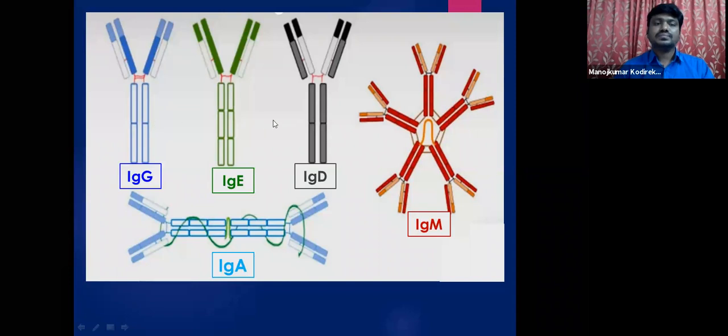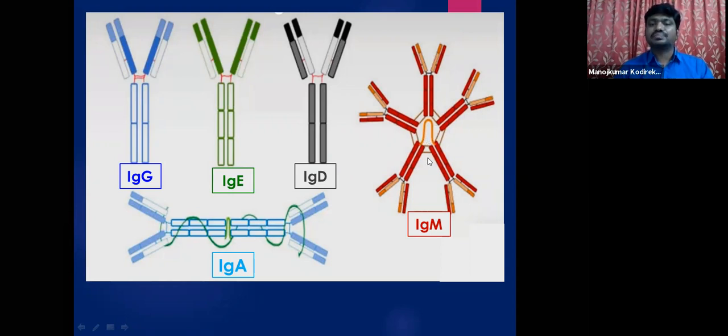These heavy chains are connected by disulfide bonds. See here the red color lines: these red color lines are nothing but disulfide bonds. Here also you see disulfide bonds.